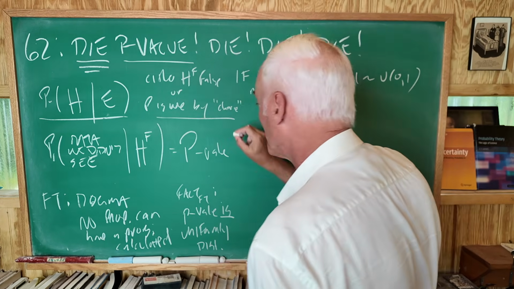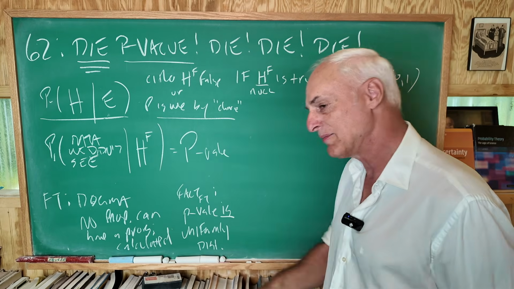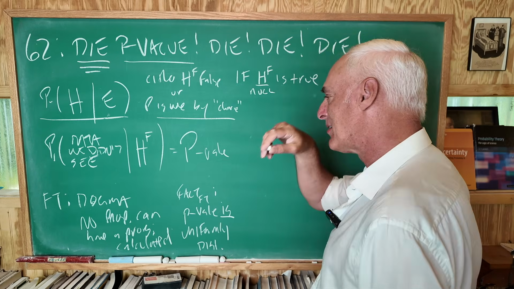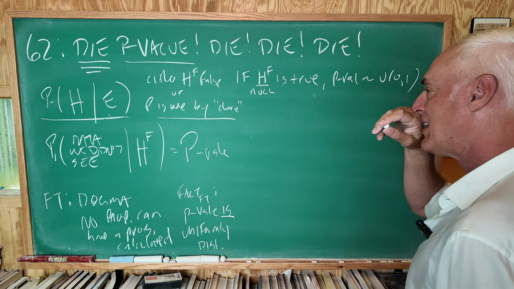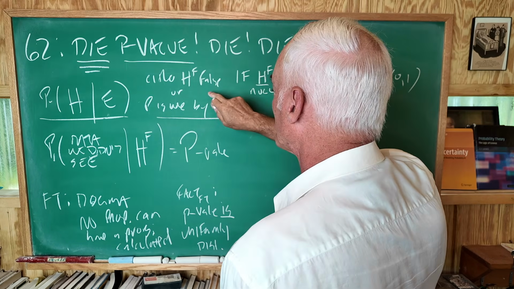First of all, we already know nothing is by chance. Chance can't cause anything, but maybe he didn't mean that. Maybe he meant something else. So we need to tighten. Maybe that's not the problem with this. Or HF is false, the null is false.